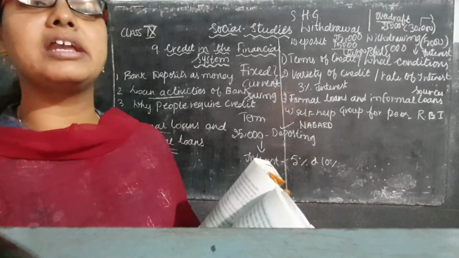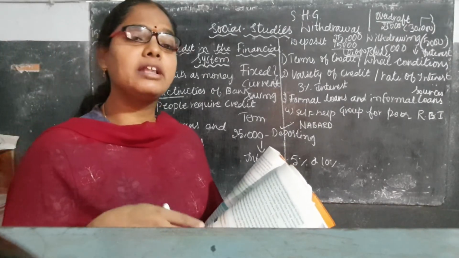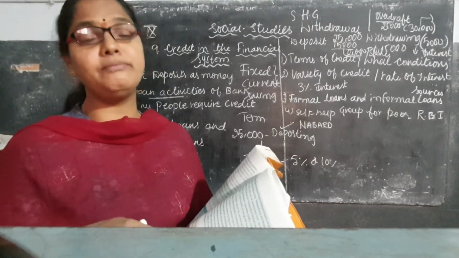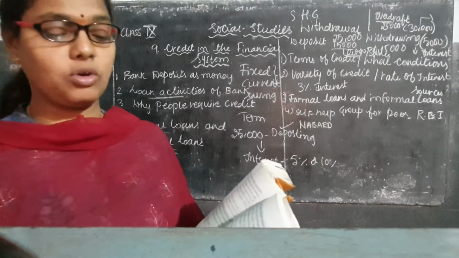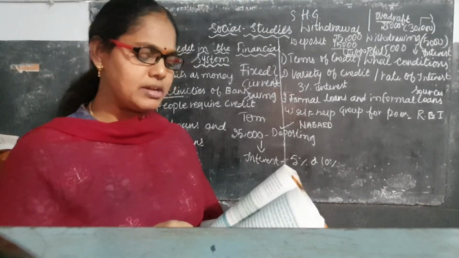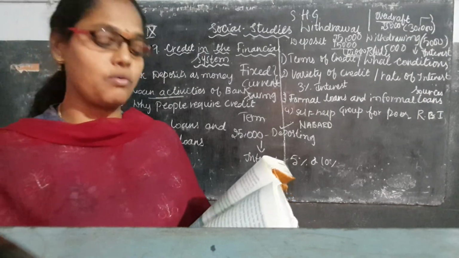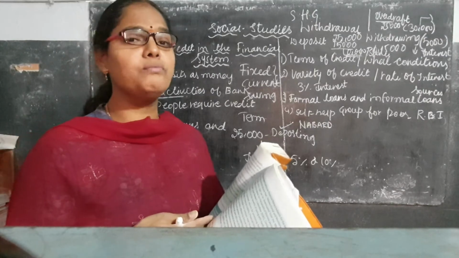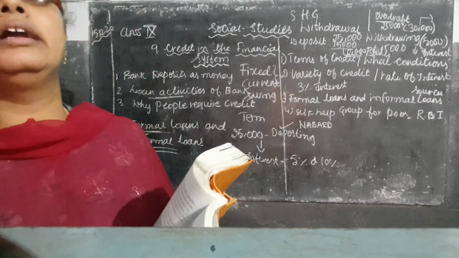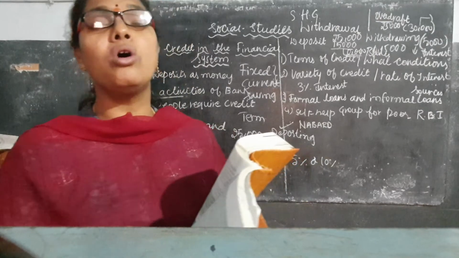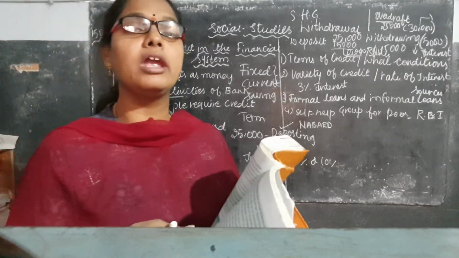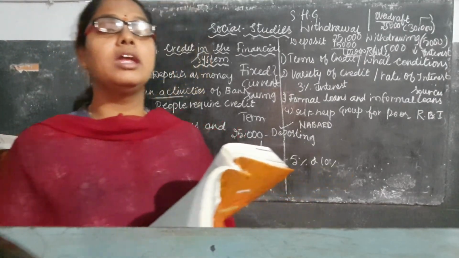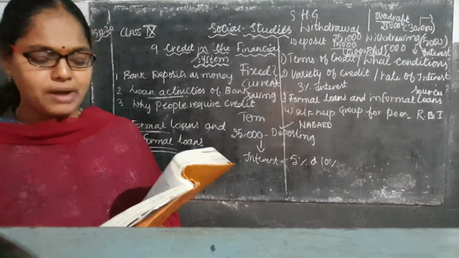What are the cooperative societies? Just now I told that they were established with the intention to help the rural and poor needy people. For them only the government is opening the cooperative credit societies. What are the commercial banks? Same like Central Bank, Reserve Bank of India. The commercial bank is also established because it will be giving the loan for the needy people after taking the collateral security, or if they are employees or if they are keeping any collateral security, at that time the banks will be ready to give the loans to the poor and needy farmers.